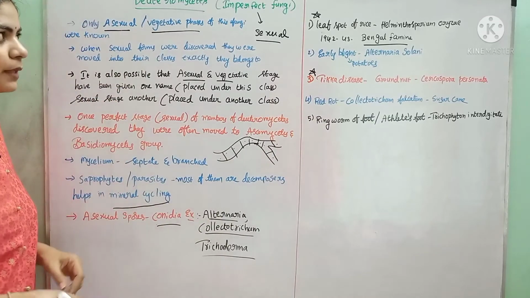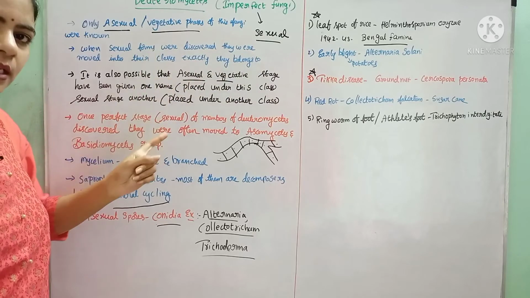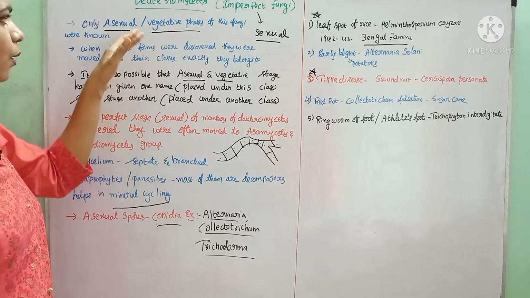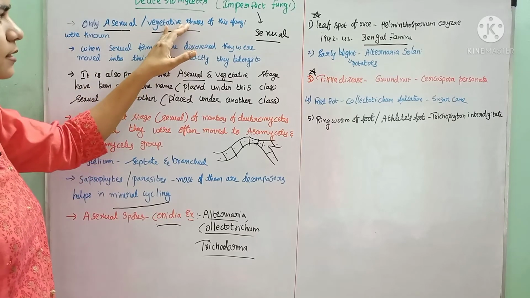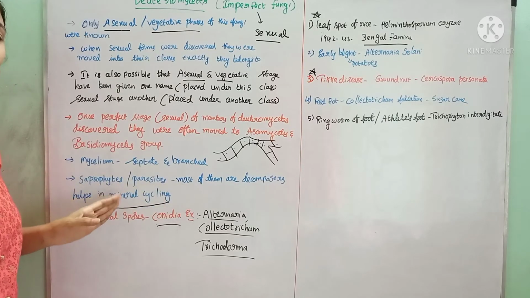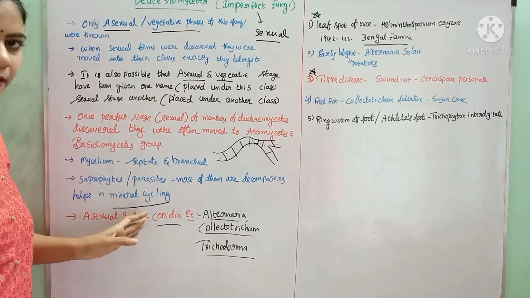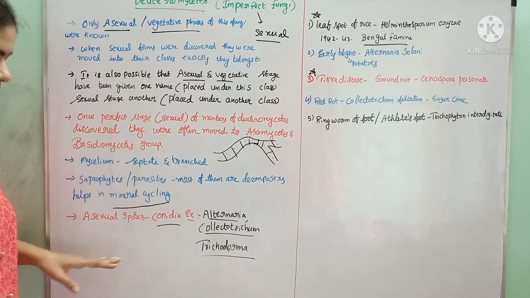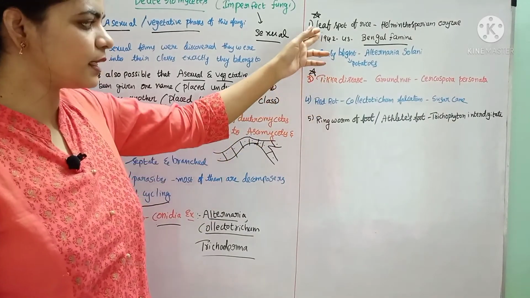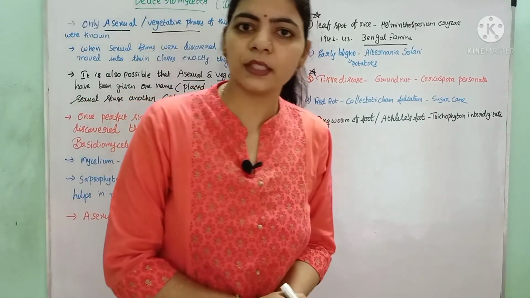This is about Deuteromycetes. The common name is imperfect fungi. The sexual stage is absent. When the sexual stage is found, they can be moved to either Ascomycetes or Basidiomycetes. Only asexual and vegetative phases are present. The mycelium is septate and branched. Most of them act as decomposers and help in mineral cycling and nutrient cycling. And the asexual spores are Conidia. Some of them cause Tikka disease, leaf blight disease, red rot of sugarcane, like this. There are some diseases seen in Deuteromycetes.